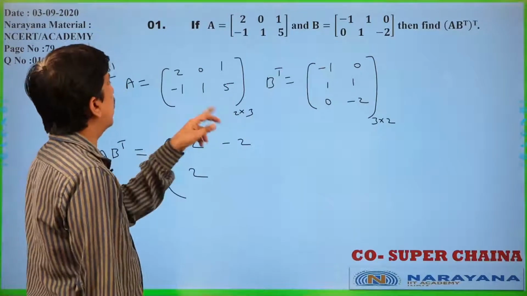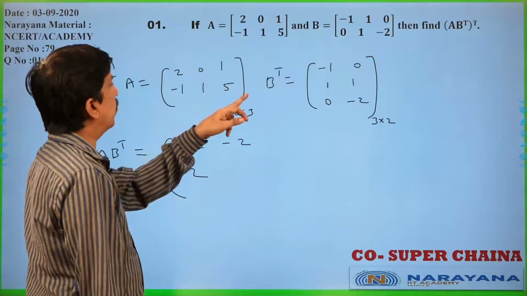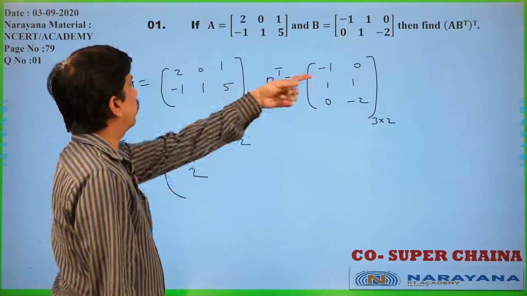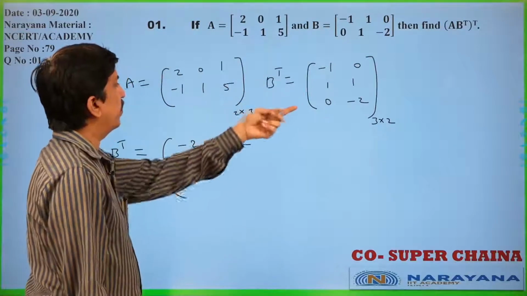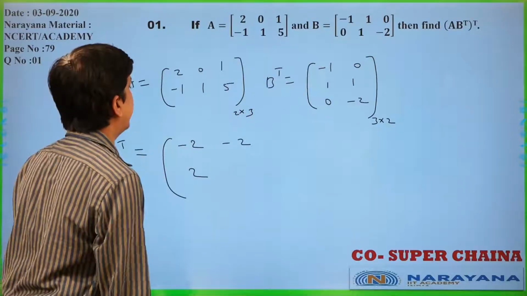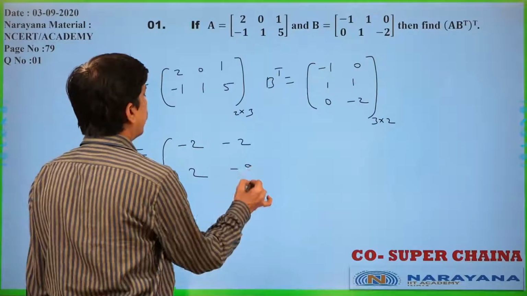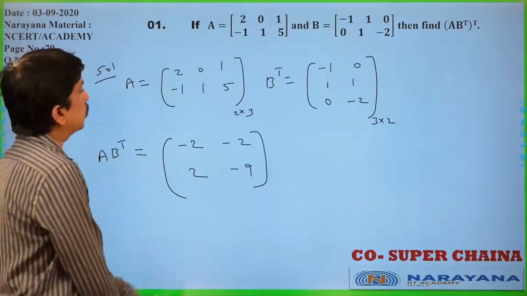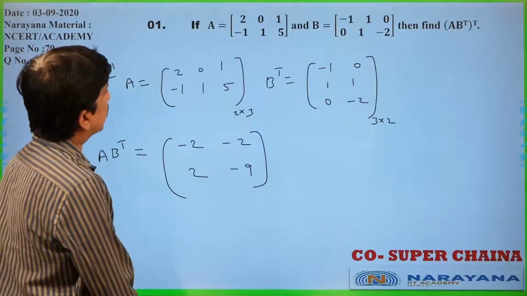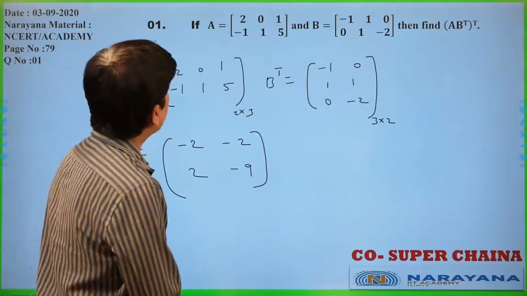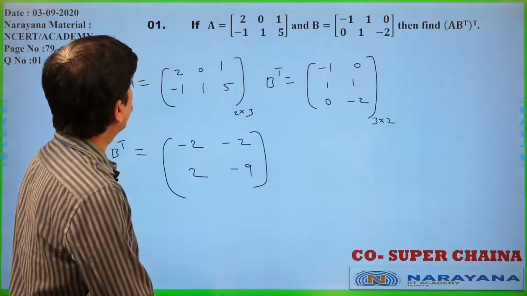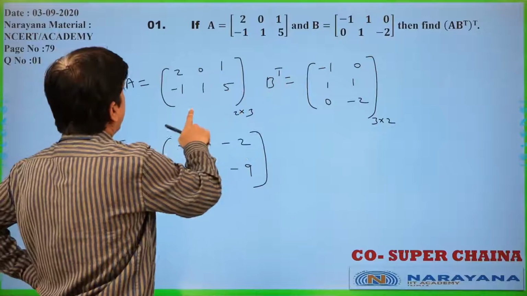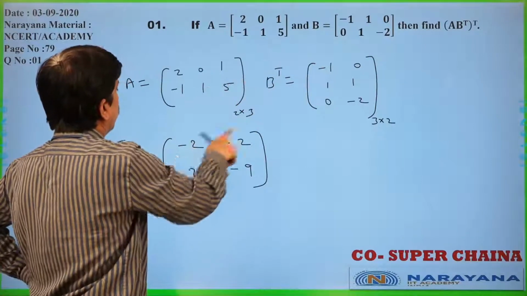Second row, second column, minus 1 into 0, 0, 1 into 1, 1, 5 into minus 2, minus 10. 1 minus 10, what will you get? Minus 9 you will get. So, that is minus 2, minus 2, 2, minus 9 only. Is it clear or not? Now, then after what we will get? You see, 2 into minus 1, minus 2, 0, 0, minus 2.